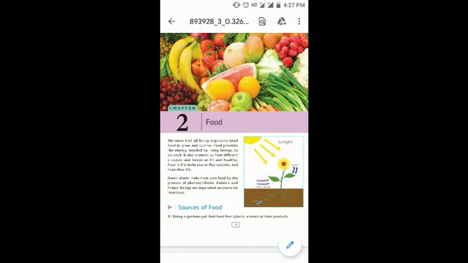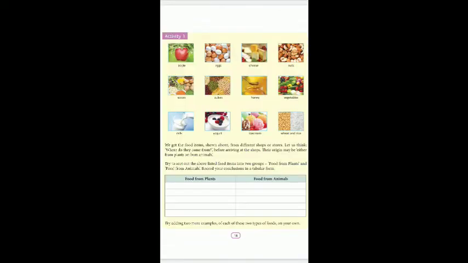Animals, on the other hand, since we are heterotrophs, we, the human beings, are dependent on the plants for our food. Now, sources of food. We get food either from plants or animals or their products. So, you already know these things. I hope you have understood this activity also.